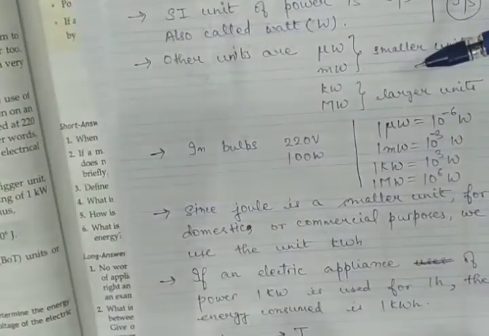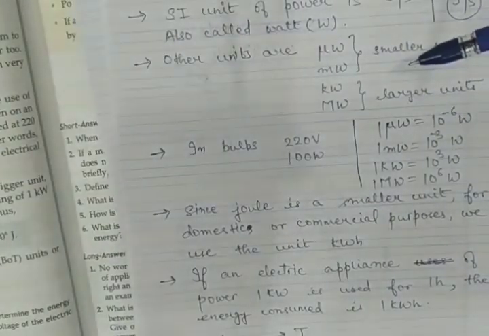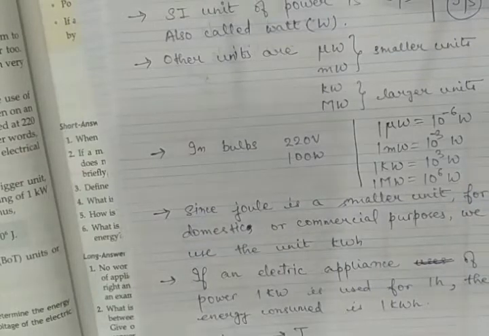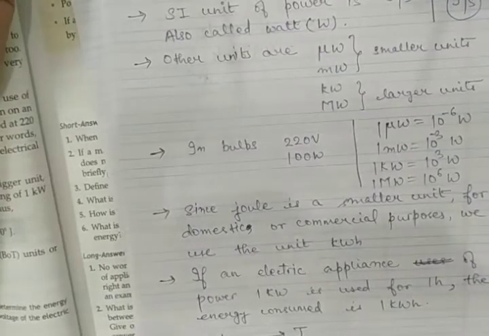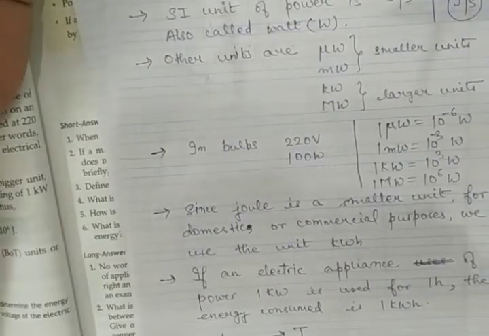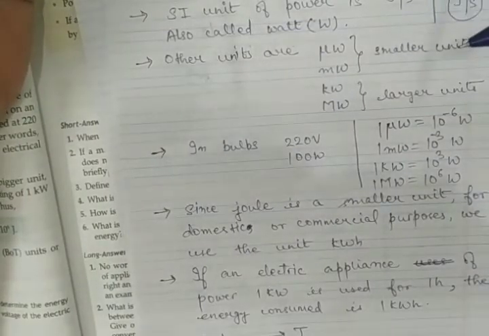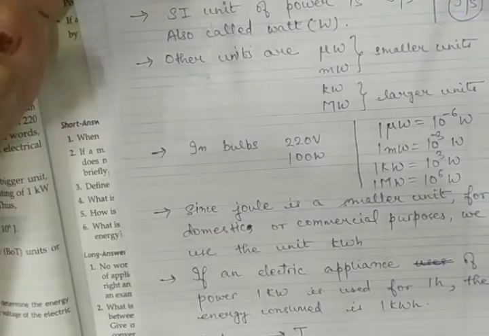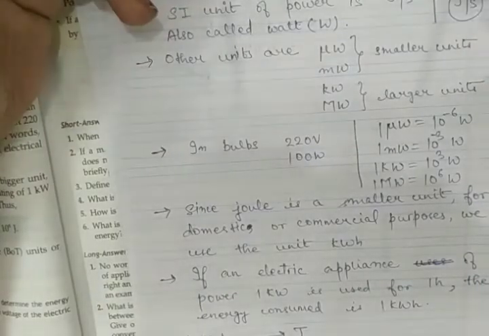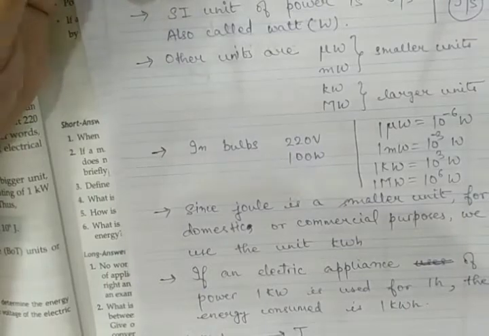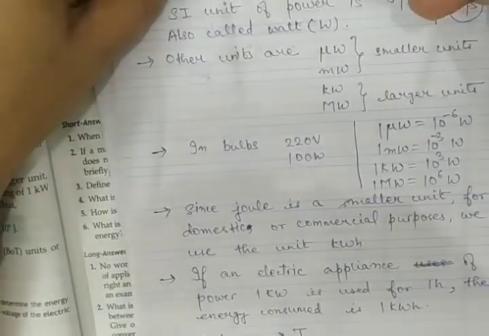In order to understand power, as I said, it is the rate of doing work. Many a times in daily life, when you talk about power, we confuse it with energy. You may think that if something has a lot of energy, it will have a lot of power, but no, power depends on both work done and time.